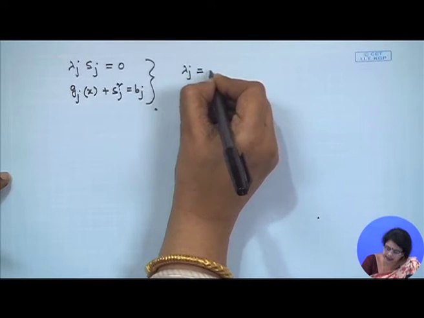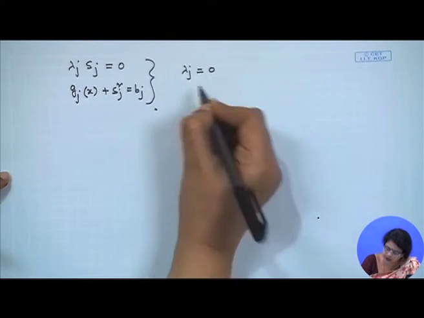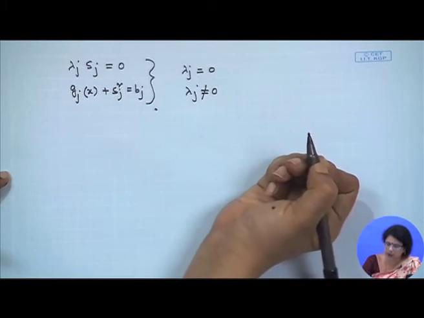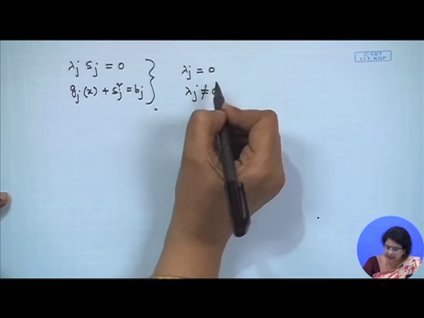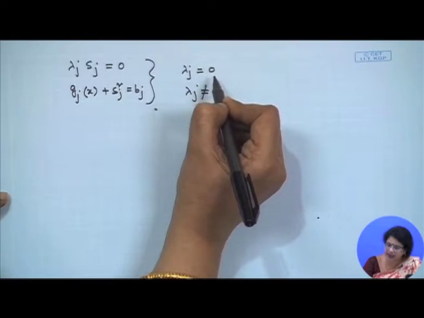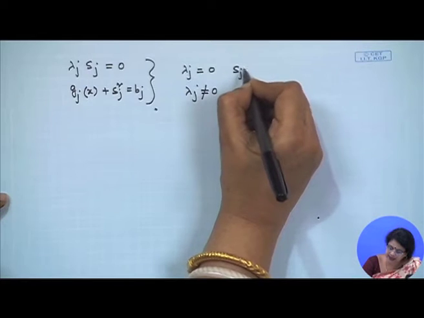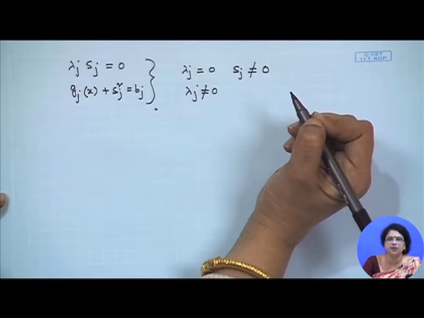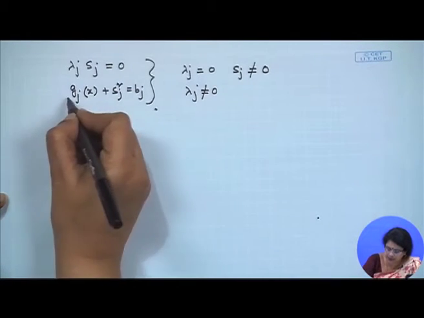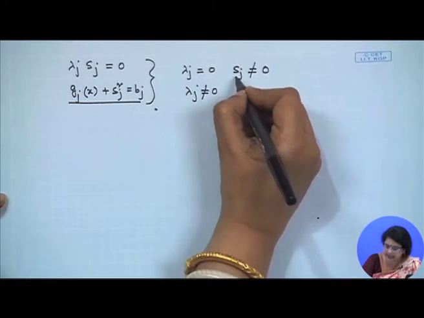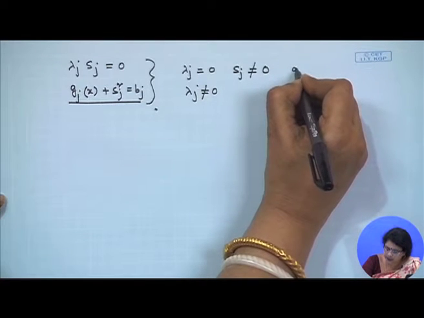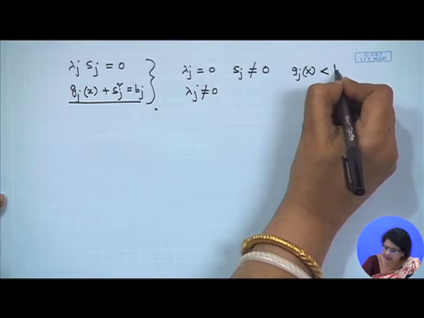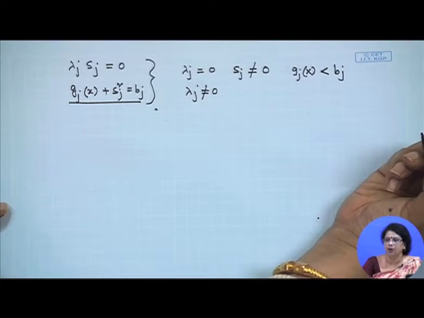Lambda j can be equal to 0, or the other option is that lambda j is not equal to 0. If lambda j is equal to 0, then Sj is not equal to 0, one option. What is the meaning of it? From the second equation, if Sj is not equal to 0, then gj(x) is strictly less than bj.